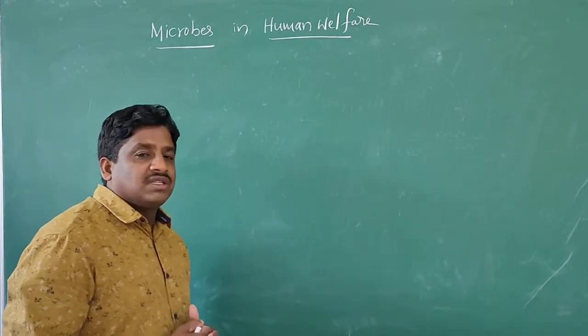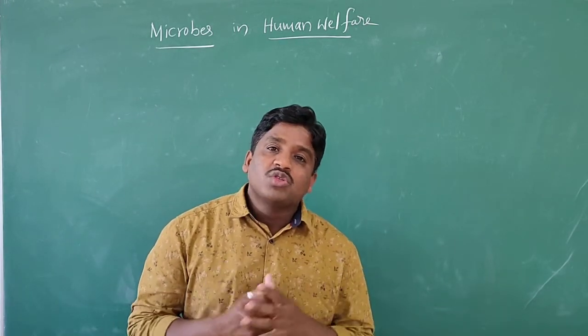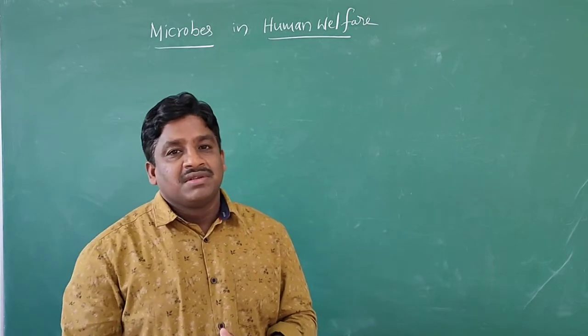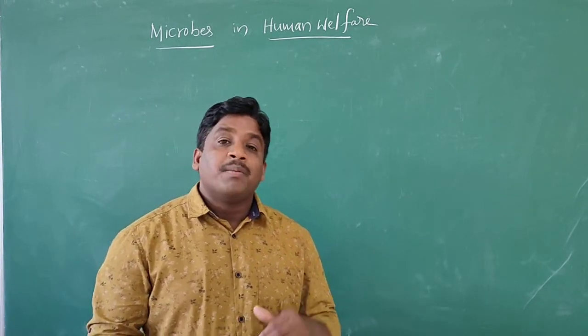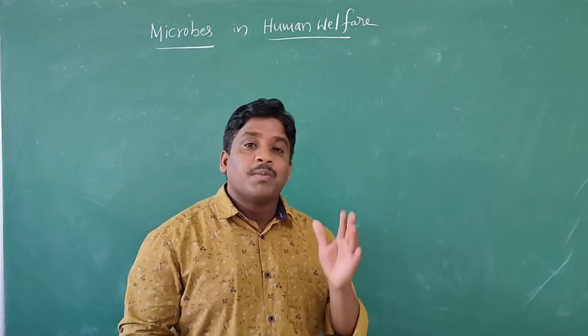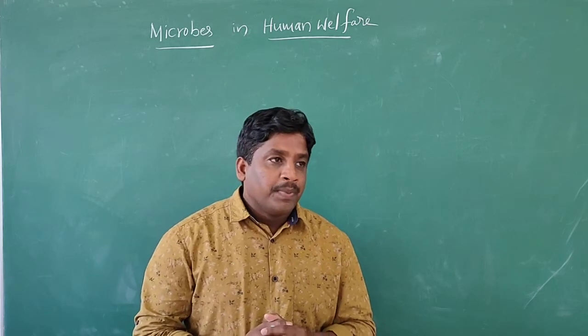In this chapter, first, microscopic plants and animals and microbes are present in the biological system on the earth. What are they?